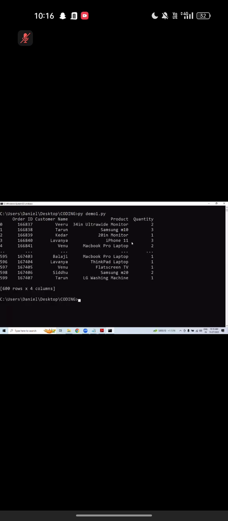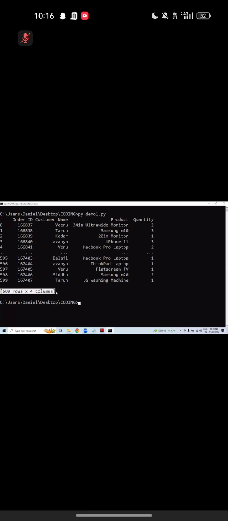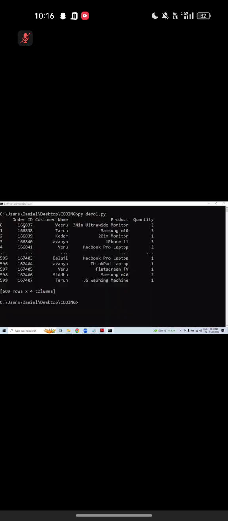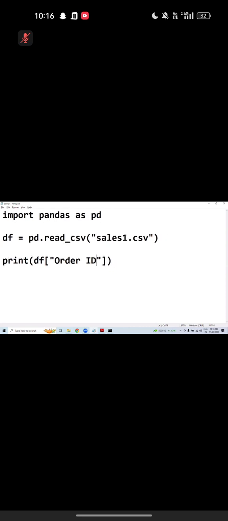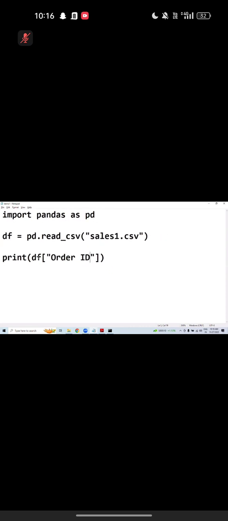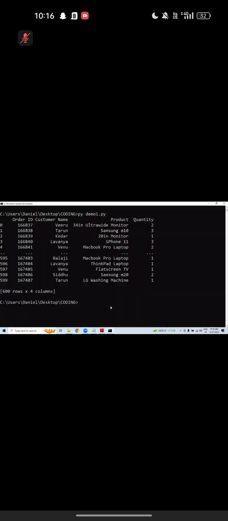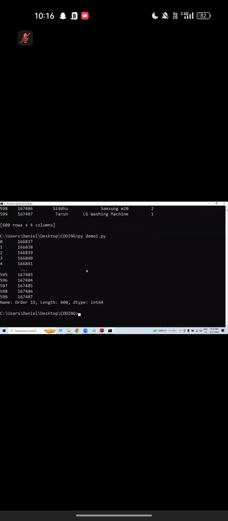Good, very good. I wanted to know the number of rows and columns. What attribute? Shape attribute. Good. I wanted to access only this column. How to access? Two ways: simple dot notation and index. Order ID. While accessing, the column name should match, otherwise what error? Key error. Good.